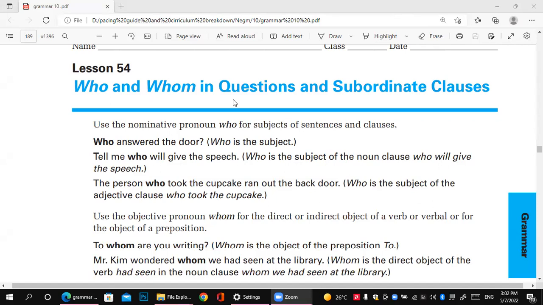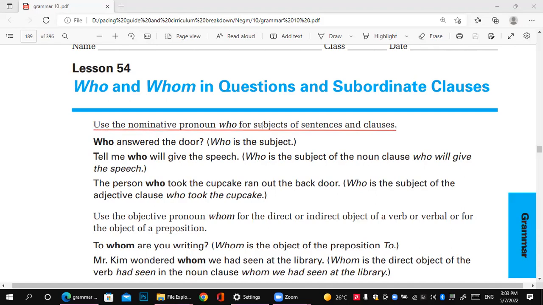Okay, so firstly, let's start with who. Who has two functions. The first one is asking about the subject in a question and in an ordinary sentence. Yes, let's try to understand the first line, because it's very important.